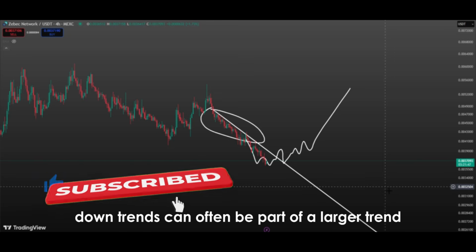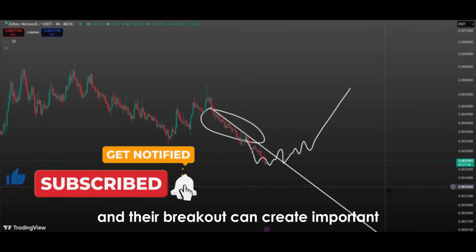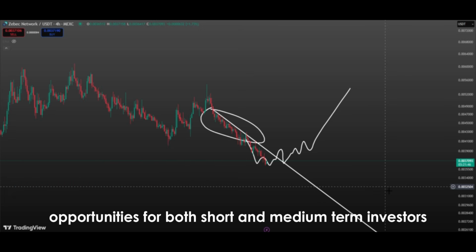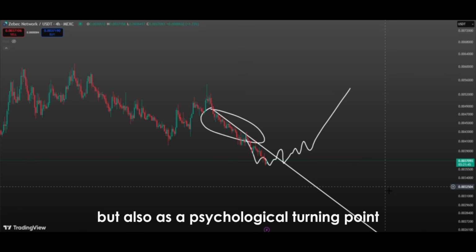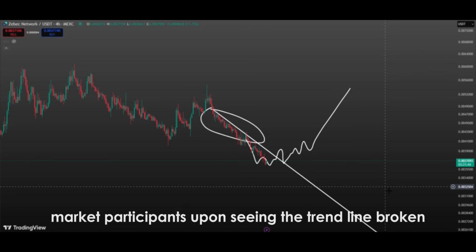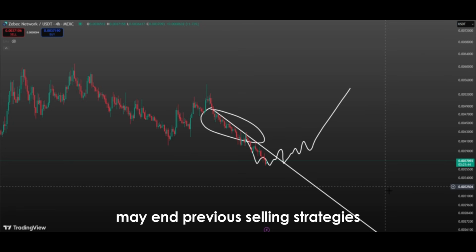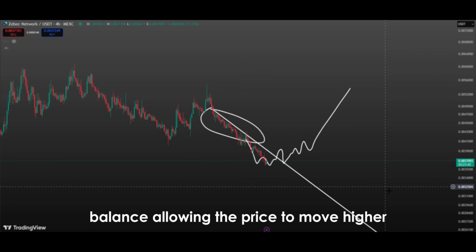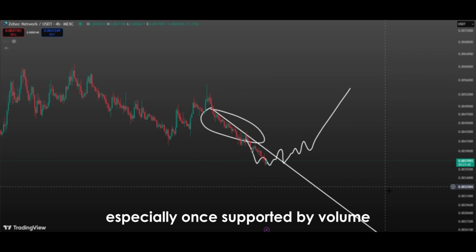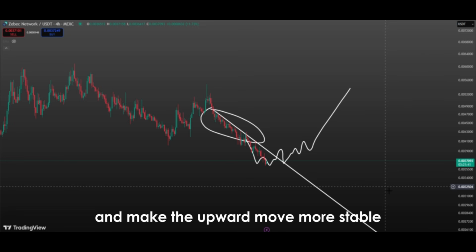Short-term downtrends can often be part of a larger trend, and their breakout can create important opportunities for both short and medium-term investors. The price breaking a short-term downtrend is valuable not only as a technical signal, but also as a psychological turning point. Market participants, upon seeing the trend line broken, may end previous selling strategies and increase their long positions. This leads to a rapid shift in supply and demand balance, allowing the price to move higher. Short-term trend breakouts, especially when supported by volume, reinforce investor confidence and make the upward move more stable.